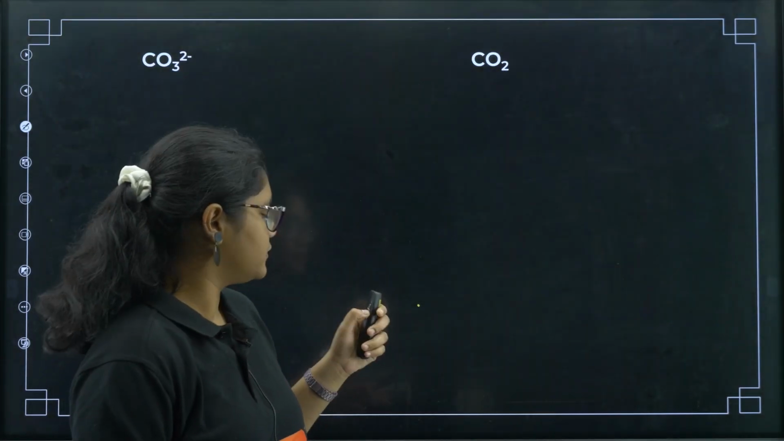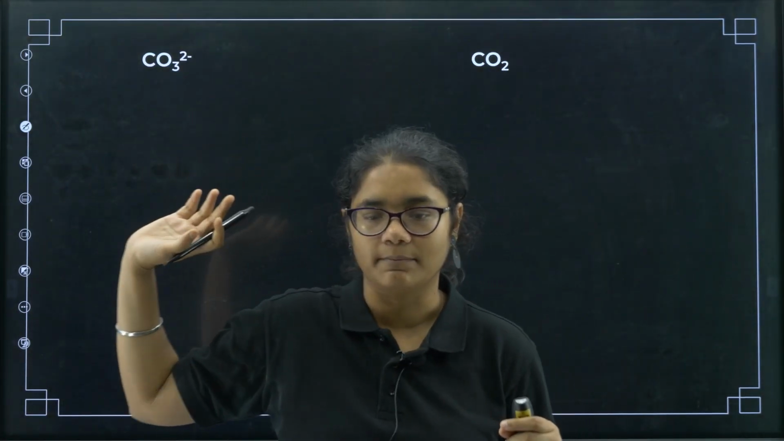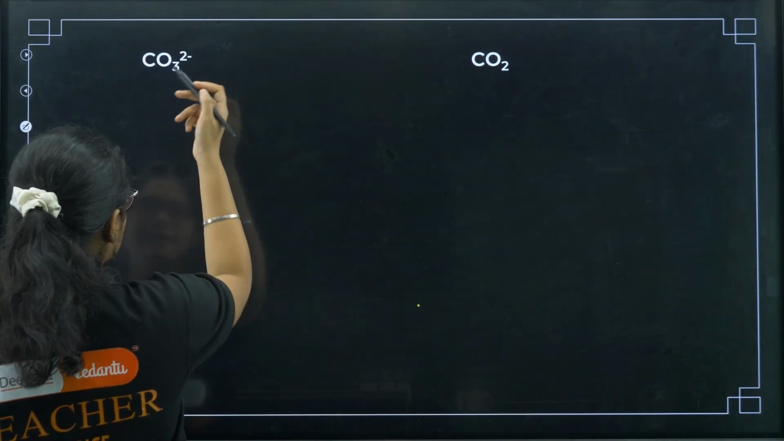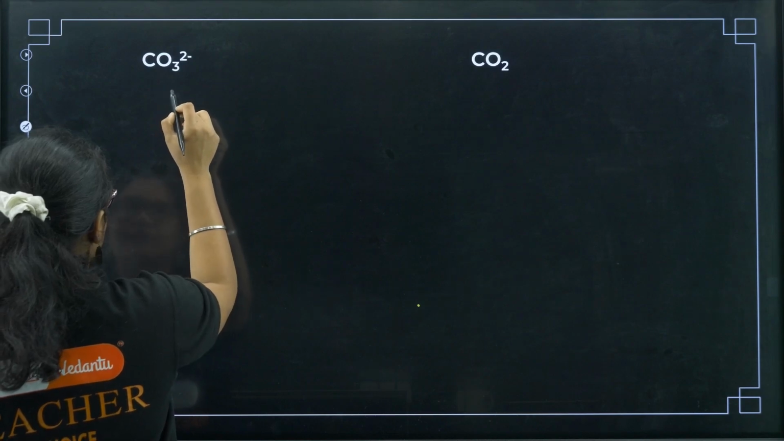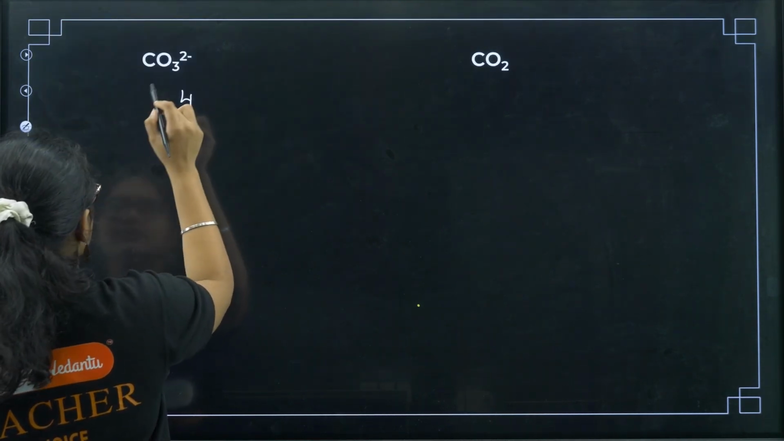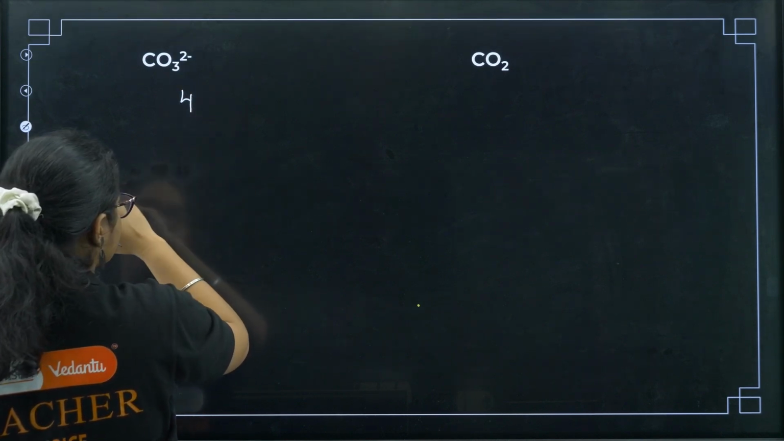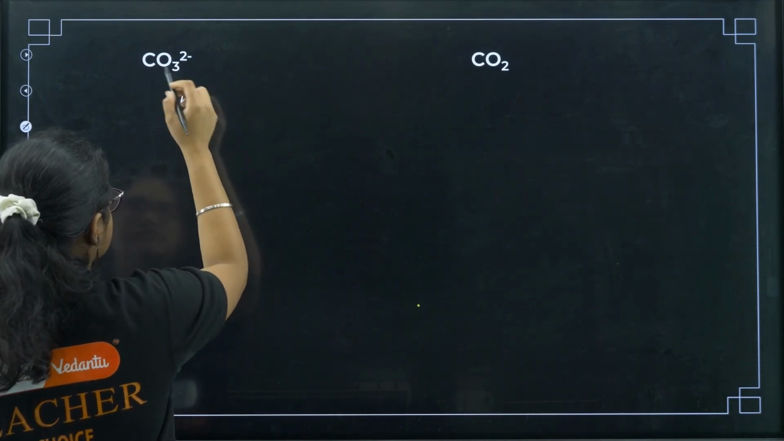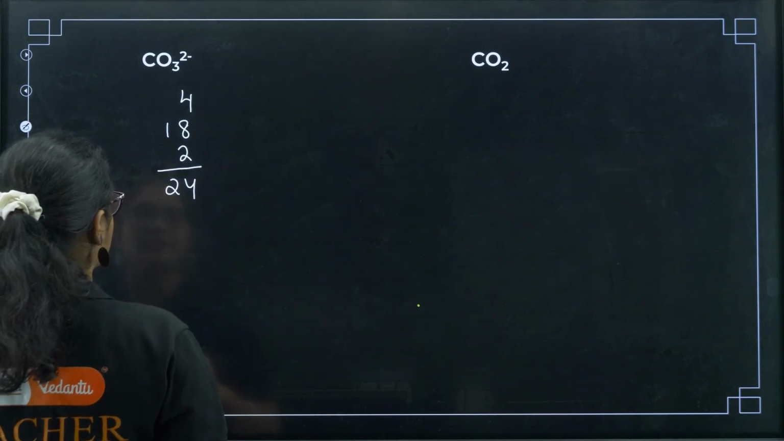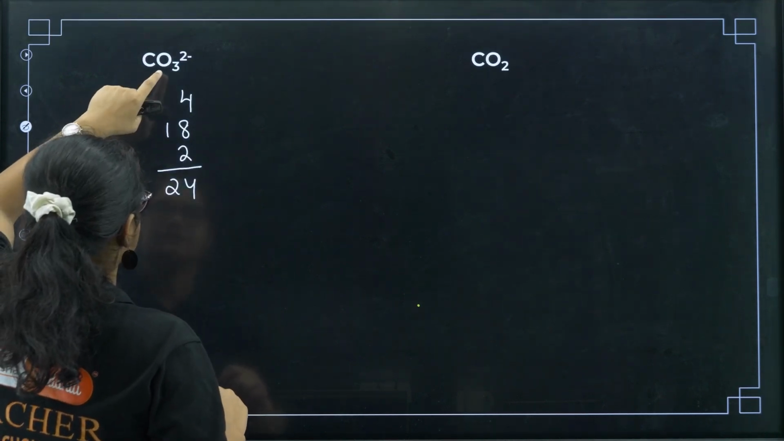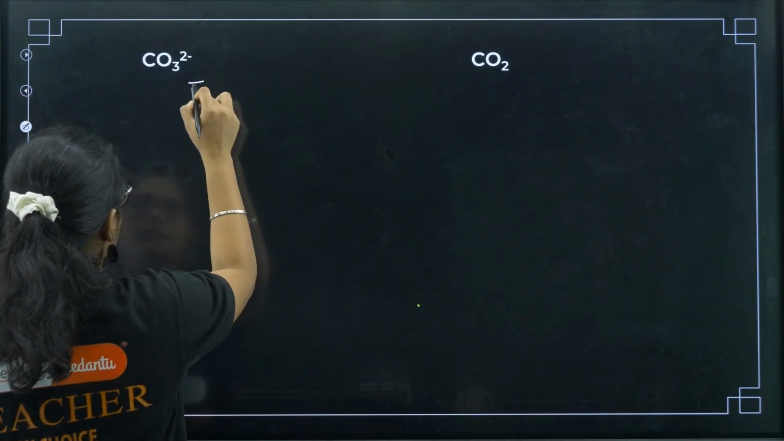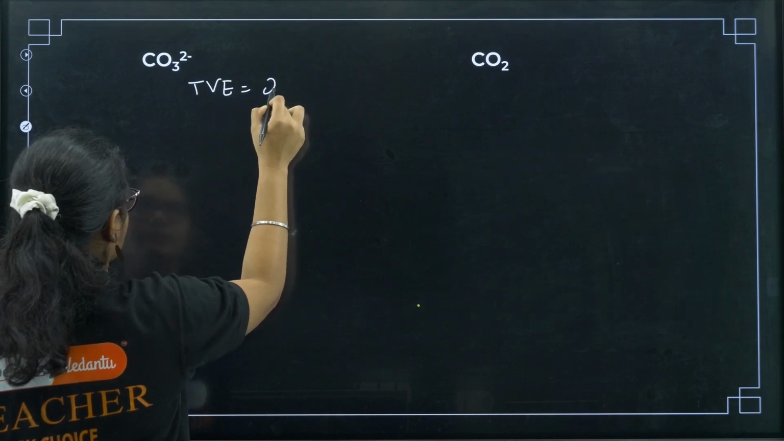Next we'll go for doing resonating structures of these two compounds. First let us try with CO3 2-. I calculate the number of valence electrons. Carbon has 4 valence electrons, oxygen is having 6, so 6 3s are 18 plus 2, right? 24 electrons are there. 6 3s are 18, 19, 20 plus 4, 24. So I can write total valence electrons is 24.